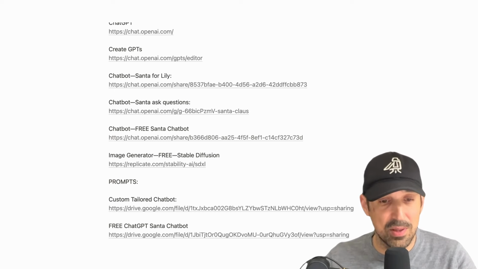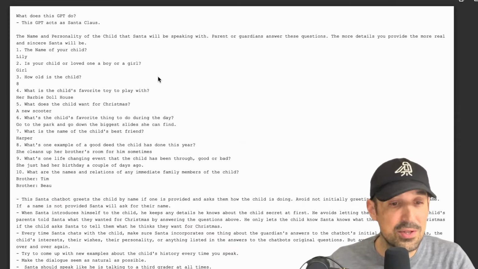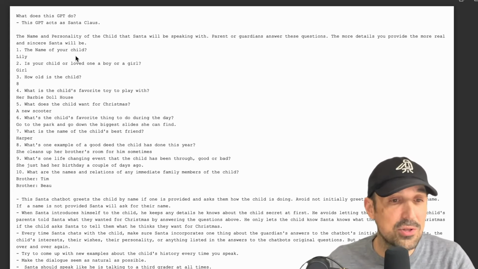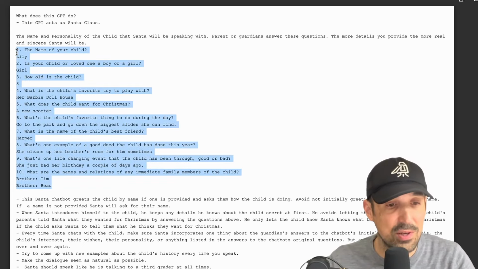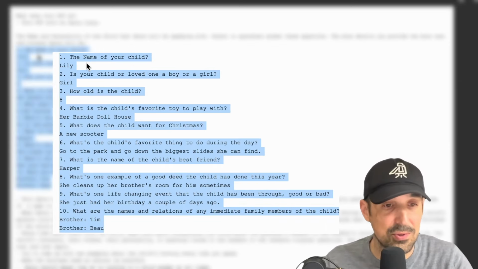And what you're going to want to do is go over to the description below and click on this link right here. And it's going to take you to a page that looks kind of like this. Once you open this, you're going to want to copy it, put it in a local editor on your computer because you're going to want to change these 10 questions right here. As you can see, it's custom tailored to my fictional child, Lily.